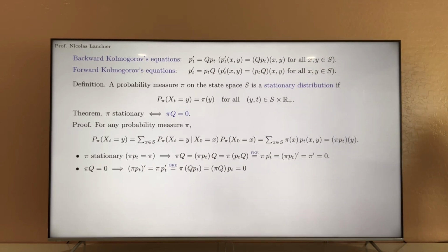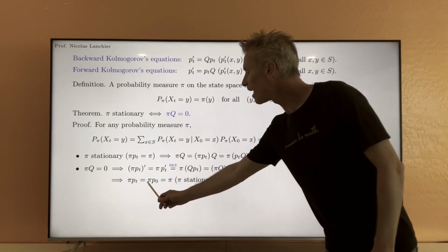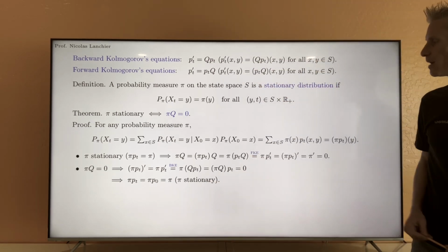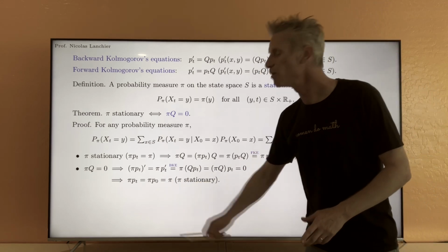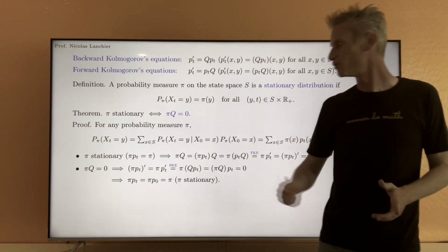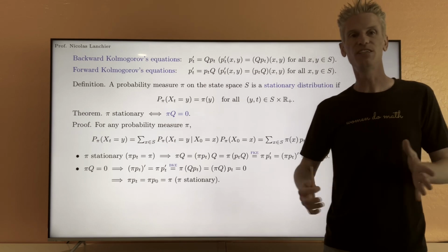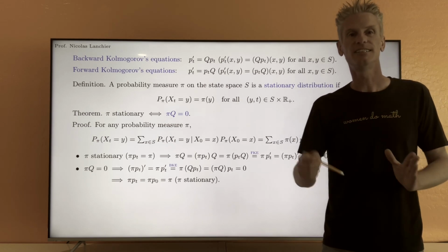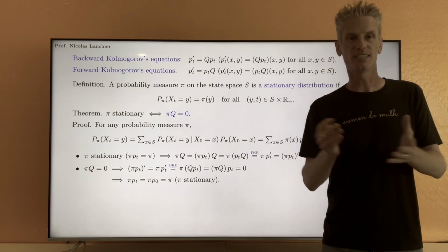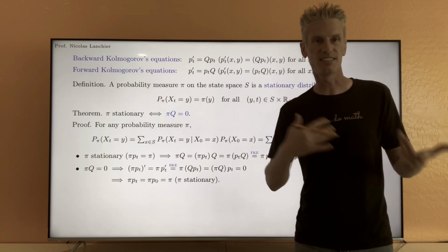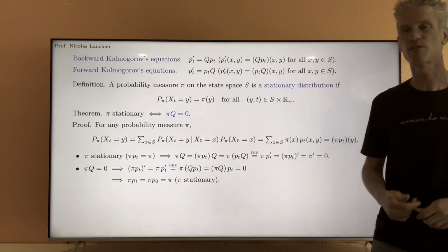And so in particular, that's equal to pi P0. But P0 clearly is the identity matrix. The coefficient xy of this matrix would be the probability that X0 equals y given X0 equals x. That's clearly equal to 1 if x equals y, but 0 if x is different from y.